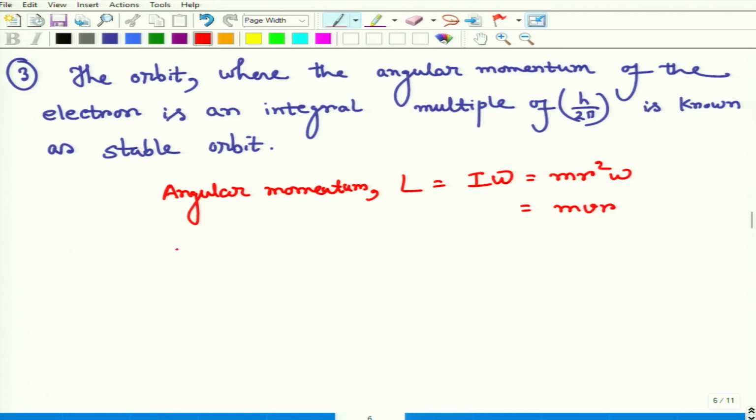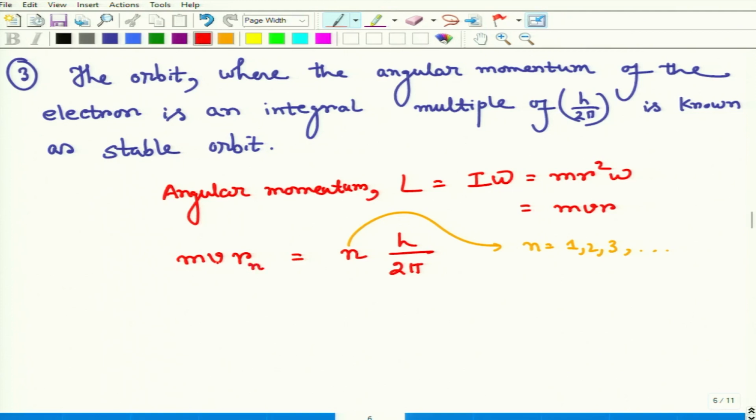So Bohr says that if mvr equals some integral multiple of h by 2 pi, let's say n. Integral multiple means n should be an integer, right? n should be 1, 2, 3, these things. Then this radius will be allowed. Then the electron can revolve in this radius, and those paths will be considered a stable orbit.